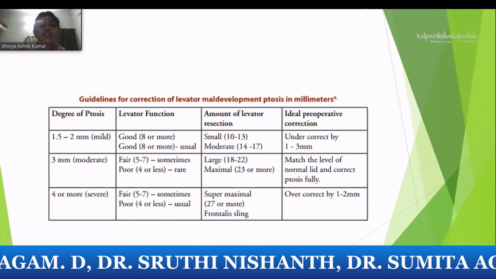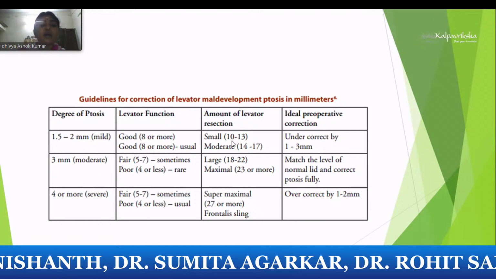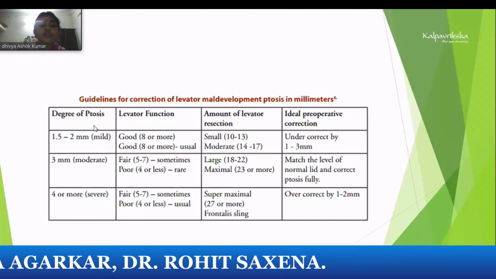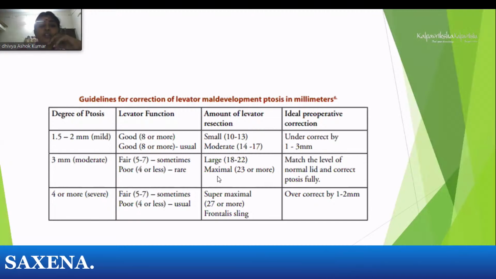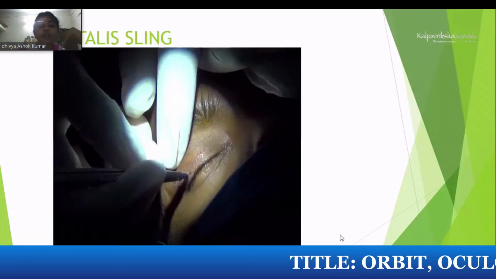And in LPS resection also, depending upon the mild, moderate or severe category, you can decide the amount of LPS resection. In a mild ptosis, you have to keep it undercorrected, and in moderate ptosis, that is 3 mm level, we match the level to the normal side intraoperatively. If it's a severe case, you slightly overcorrect it intraoperatively.